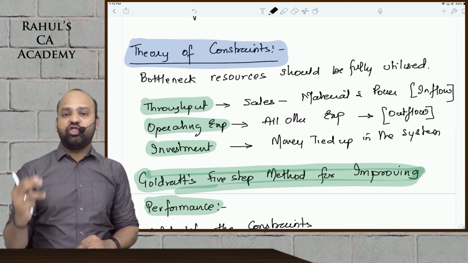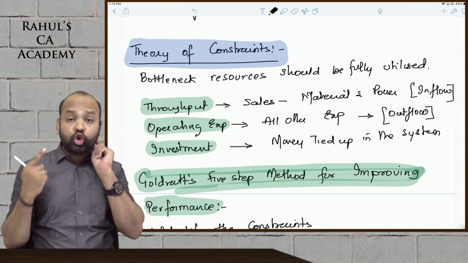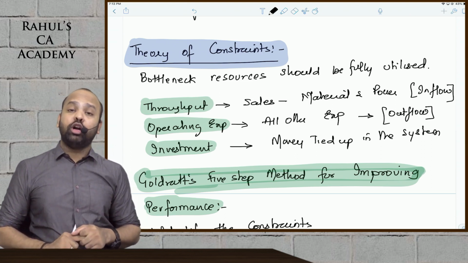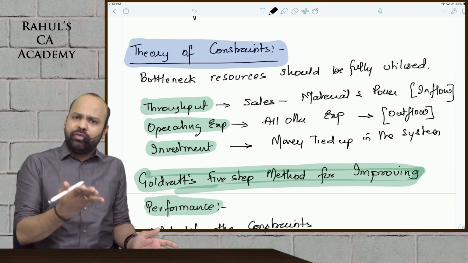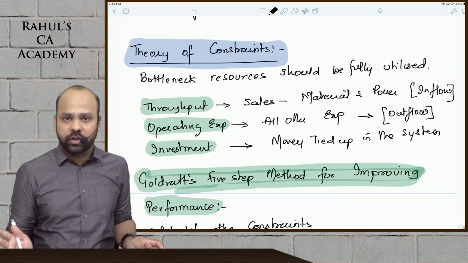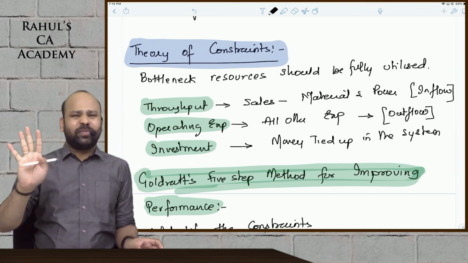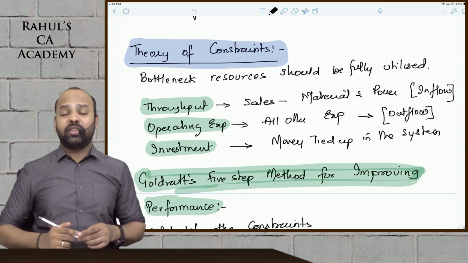There are three operational measures under theory of constraints guys. We have throughput contribution, we have operating expenses, we have investment. Throughput contribution is sales minus direct material and power. It is obviously sales minus variable cost, but variable cost is only direct material and power cost. Then guys, you have operating expenses. Operating expenses are all other expenses other than direct material and power cost. Investment beta is the amount of investment blocked.